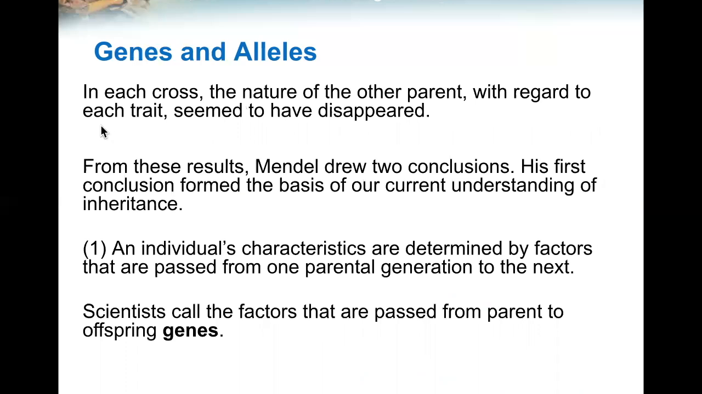In each cross, the nature of the other parent, which did not show up, seemed to have disappeared with its trait. From these results, Mendel drew two conclusions. His first conclusion formed the basis of our current understanding of inheritance. An individual's characteristics are determined by factors that are passed from one parent generation to the next. Scientists call these factors genes, the things that pass from one parent to the offspring.